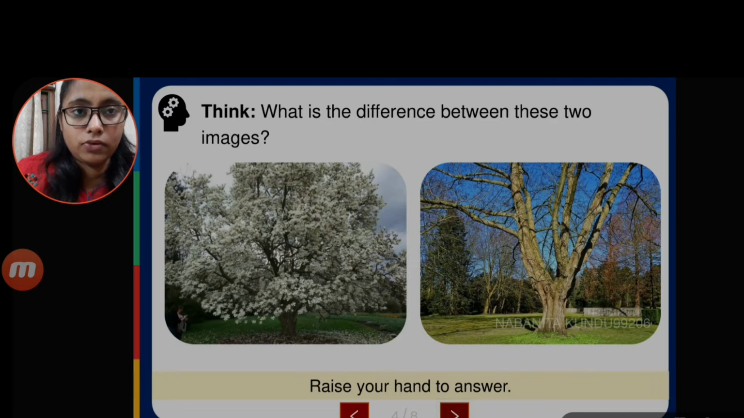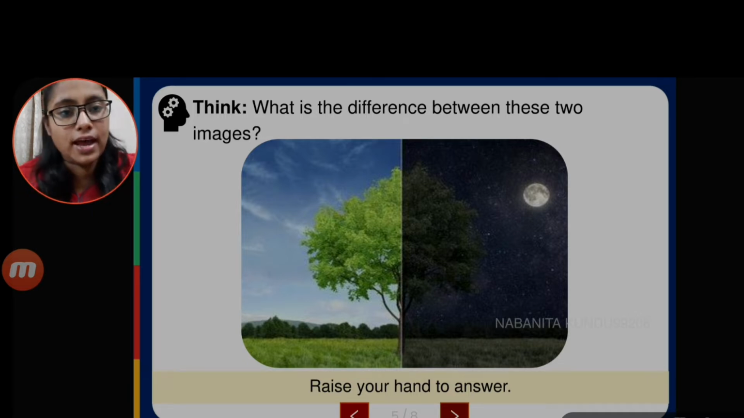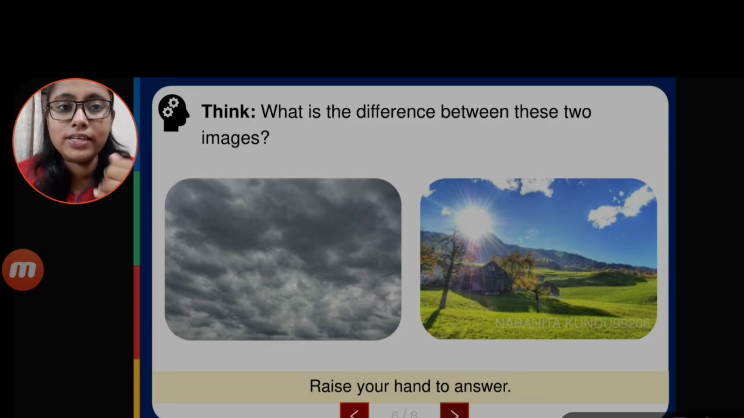What is the difference between these two images? Somewhere the leaves of the plant are moulded with the eyes, and somewhere there are no eyes. What is the difference between these two images? On the left hand side, the green leaf is there in the daytime. If you can understand the difference, the left hand side is the daytime, and the right hand side is the night time. So obviously the moon is there, so you can understand it is the night time. The different pictures are given here.